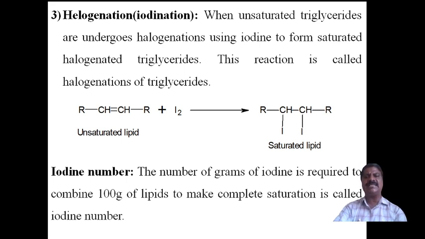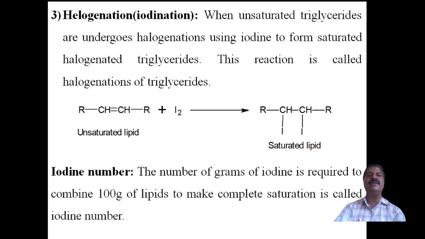When these triglycerides are treated with iodine to form saturated ones, wherever a carbon double bond is there, one molecule of iodine is consumed to convert the unsaturated lipid, or unsaturated triglyceride, into saturated triglyceride. This reaction is called the halogenation reaction of triglycerides.